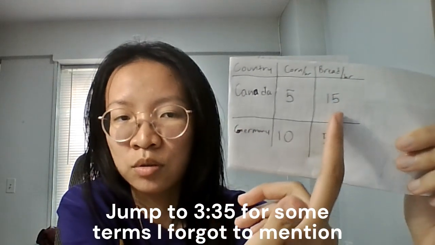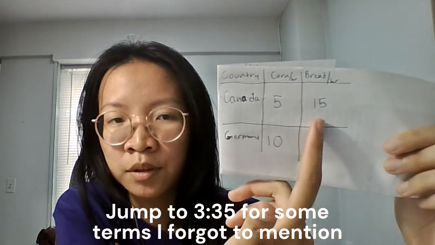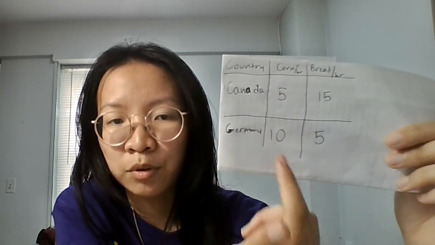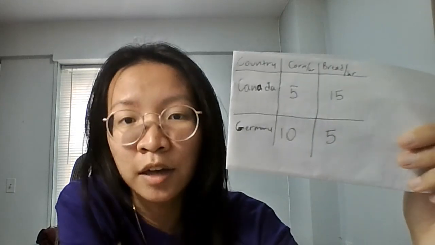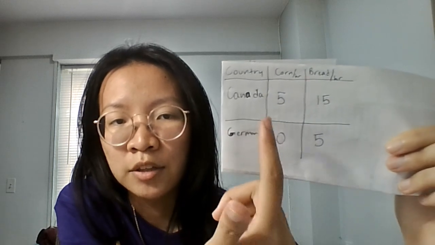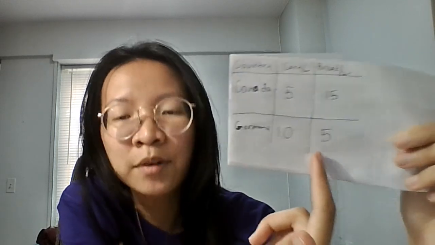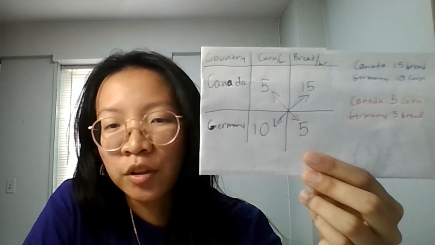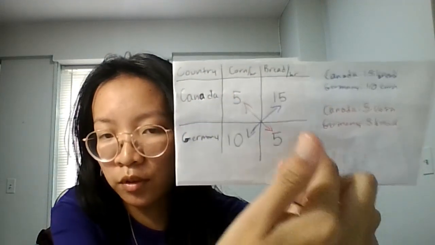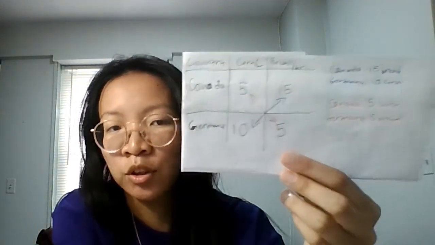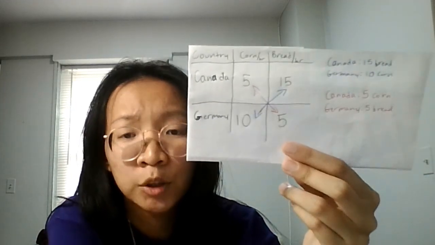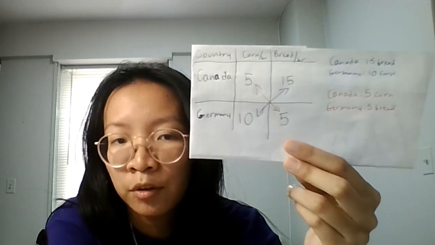Even if Canada produces 15 loaves of bread and Germany can only produce 10 things of corn in return, and that's technically not even, that's still better than if Canada were to produce its own corn and Germany were to produce its own bread. The trick here is basic multiplication. When you multiply these different diagonal boxes, whichever one comes out with more stuff being produced is how you figure out which scenario would end up with the countries being better off.